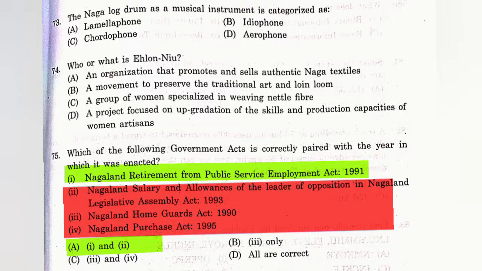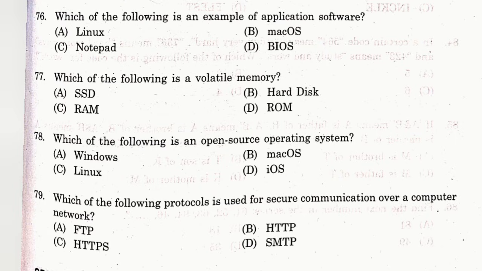Now for question number 76, which of the following is an example of application software? The answer is C, Notepad. Question number 77, which of the following is a volatile memory? Here, volatile meaning requiring power to maintain stored information. The answer is C, RAM, Random Access Memory. Question number 78, which of the following is an open source operating system? The answer is C, Linux. Question number 79.